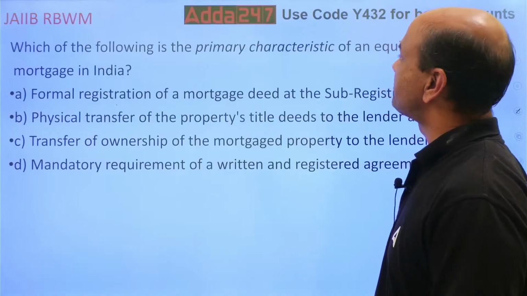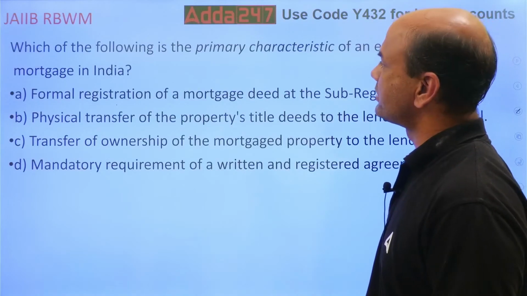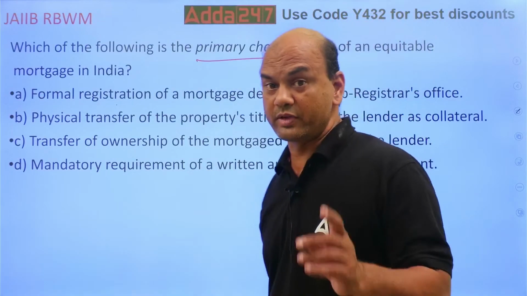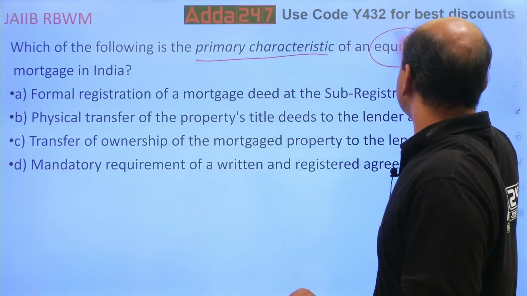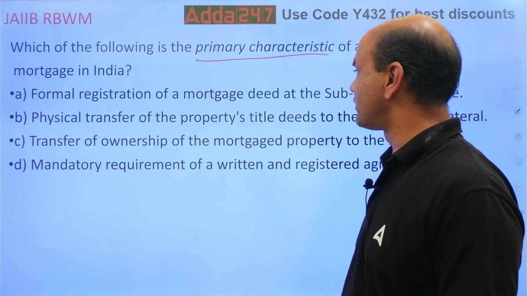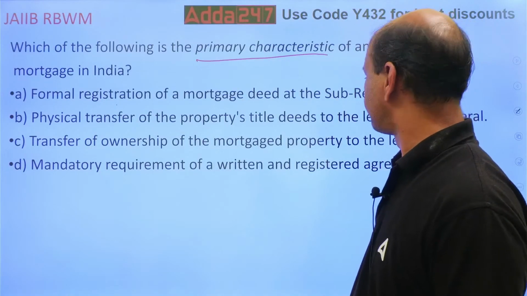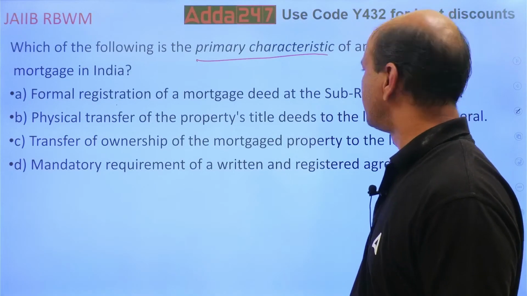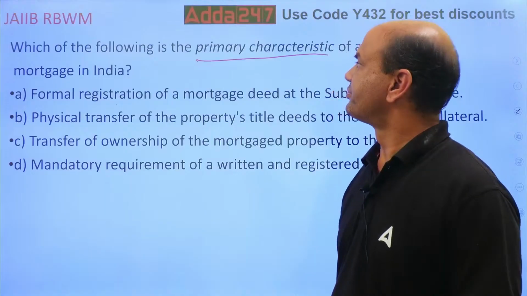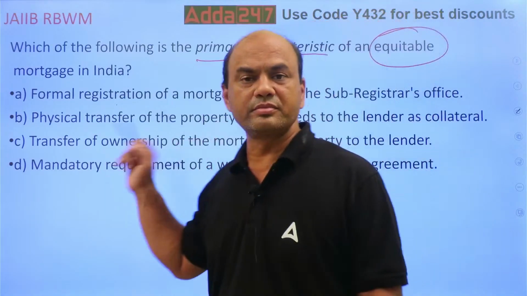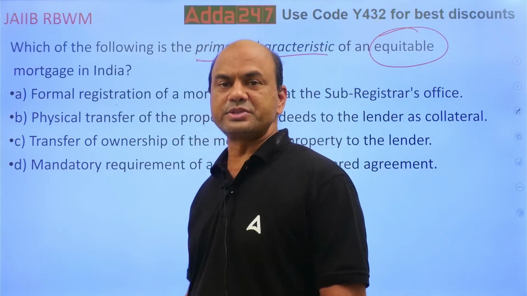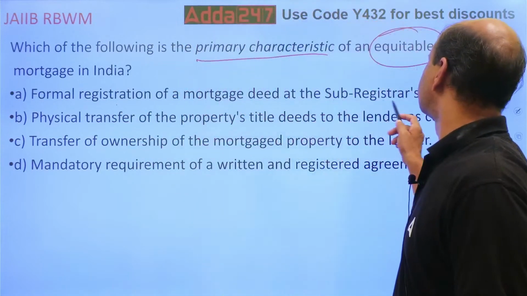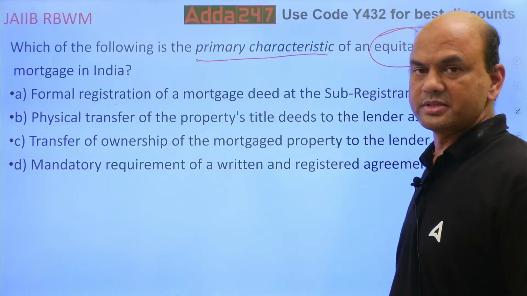Which of the following is a primary characteristic of an equitable mortgage? Primary important characteristic of equitable mortgage. See, equitable. What is equitable mortgage? Firstly, understand the difference. So which is the primary one? See, first one, let's read. Formal registration of mortgage deed at sub-registrar's office.